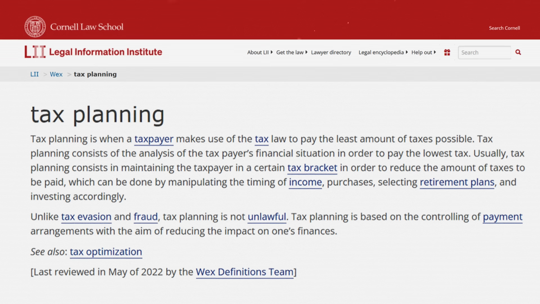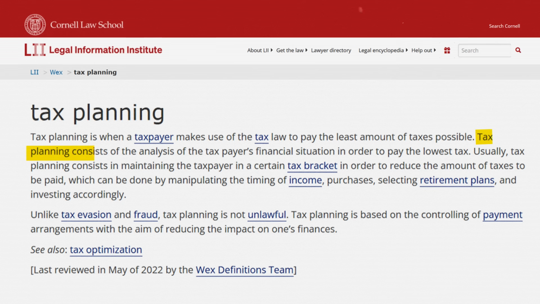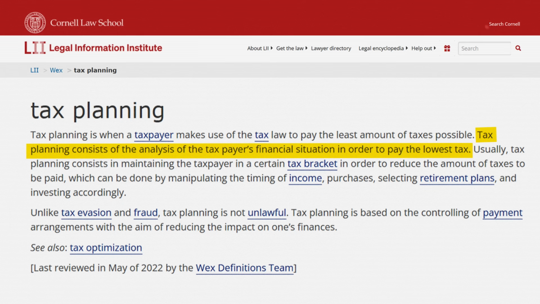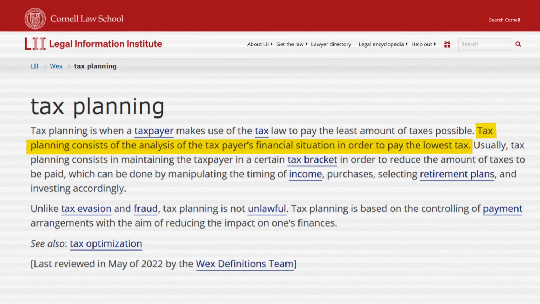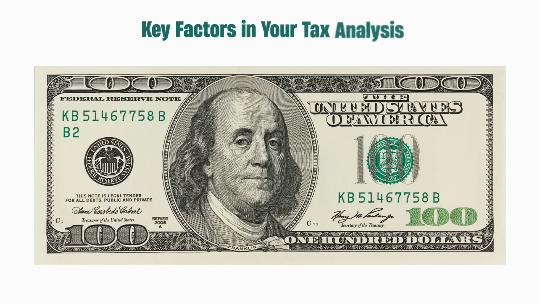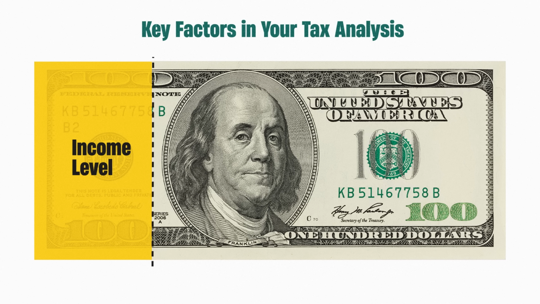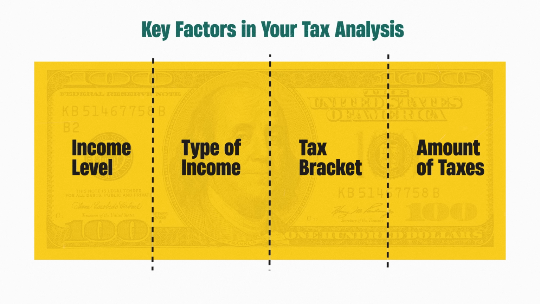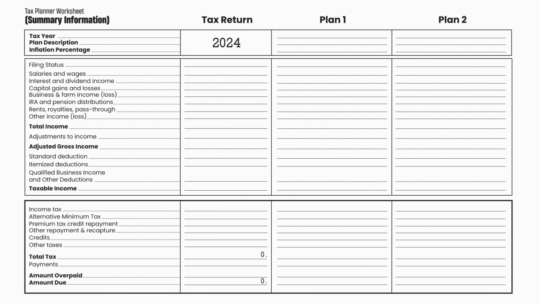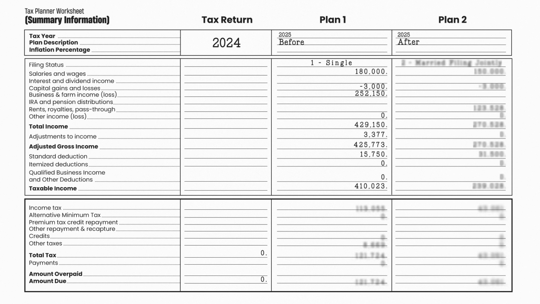So in the second sentence of the definition here, it states that tax planning consists of the analysis of the taxpayer's financial situation in order to pay the lowest amount of taxes. And this analysis should ideally examine things like your income level, the type of income you earn, your tax bracket, and most importantly, the amount of taxes you are expected to pay. In the perfect world, you would project your income out for the year and the amount of taxes you would pay on that income, which would be your starting place to position yourself to start working that tax bill down.